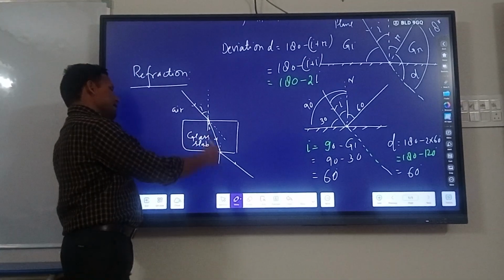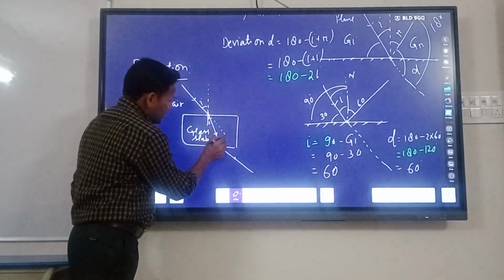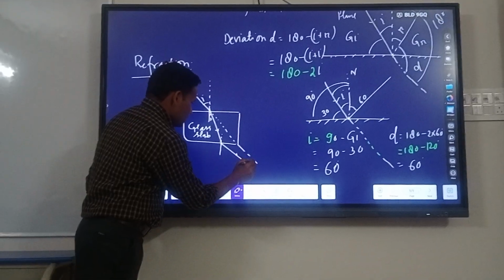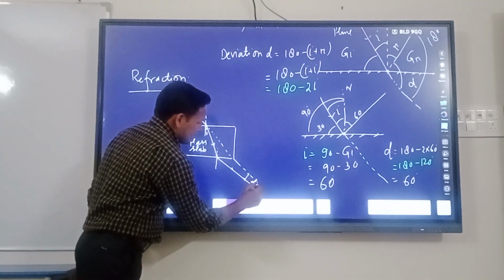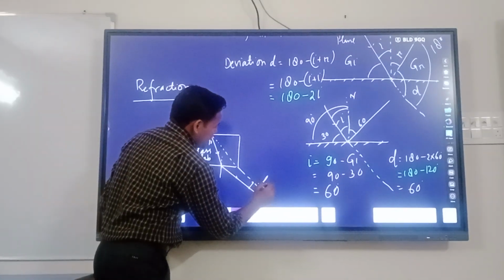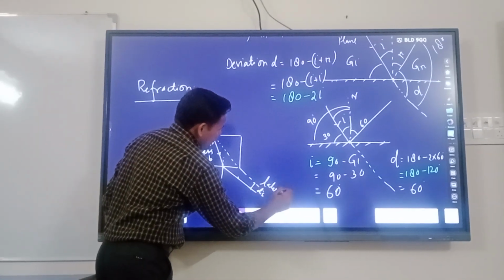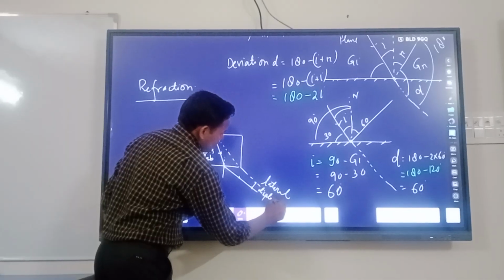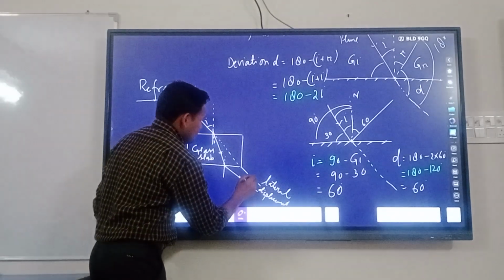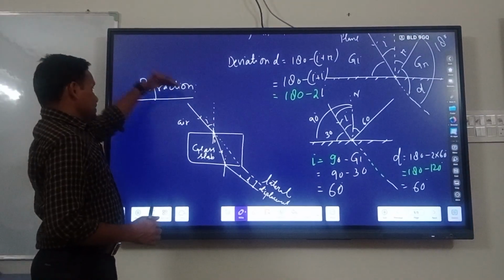So this is the bending of light, and this is called the shift, yeah, displacement, lateral displacement. Some books also call it lateral displacement, D. So this is the refraction.